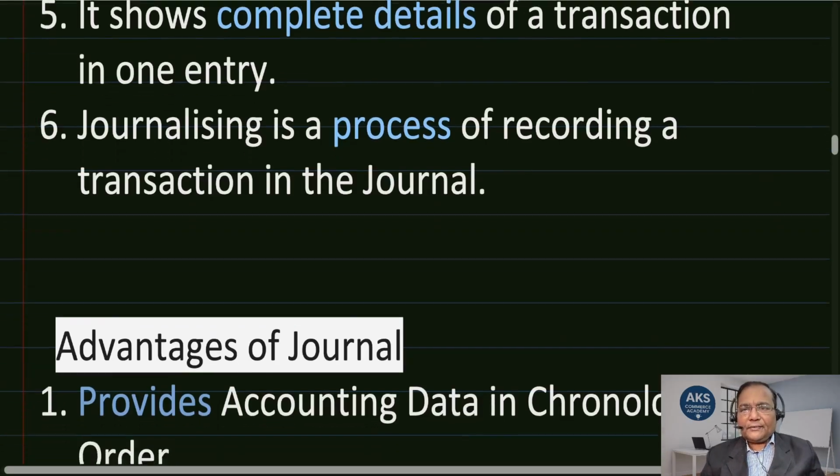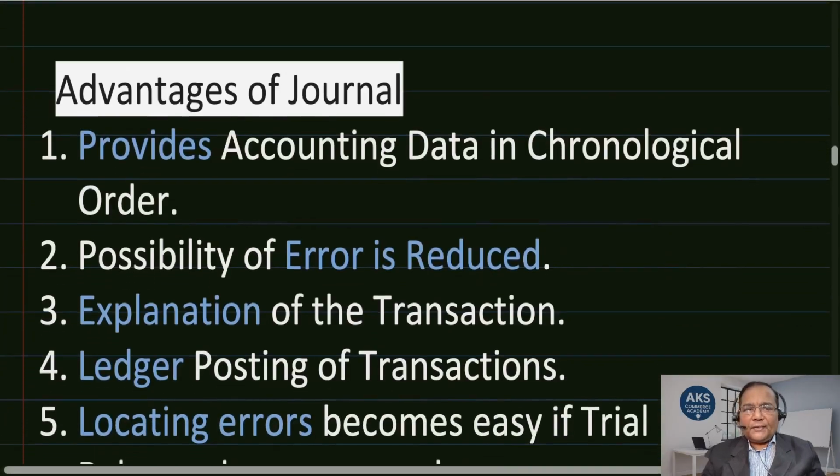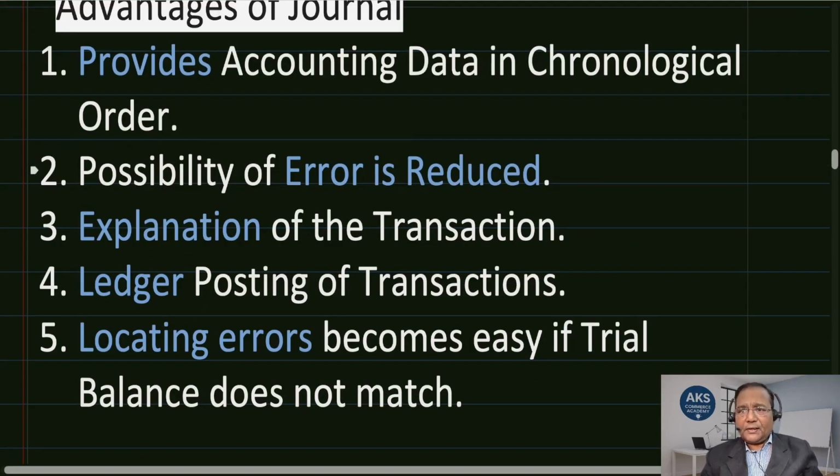Now let us see some advantages. Now these advantages, if you look at, you will understand. We have seen the characteristics, but there is corresponding advantages to it as well. What are they? Provides accounting data in chronological order. We have seen that is one advantage that journal provides us. Possibility of error is reduced. So when we are debiting as well as crediting in a proper way, and there is a totaling as well, the error possibility is reduced to a significant level.